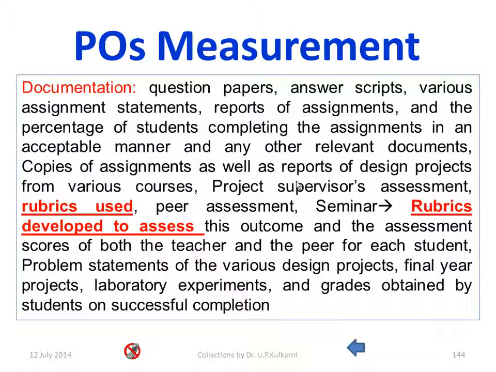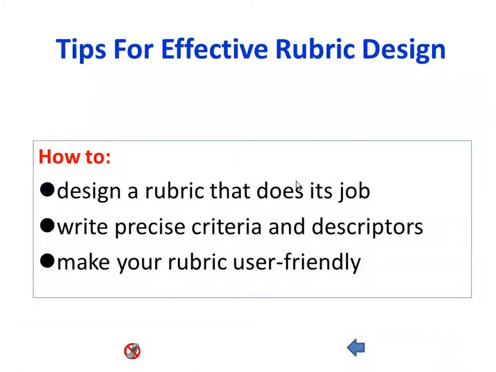Copies of assignments as well as reports of design projects from various courses, project supervisor assessment, rubrics used for that, peer assessment, seminars, rubrics developed to assess this outcome, and the assessment scores of both the teacher and the peer for each student, problem statements of the various design projects, final year projects, laboratory experiments, and grades obtained by students on successful completion. These are all just a few examples. Here you are seeing the use of rubrics in different places, so we need to look into the development of rubrics.